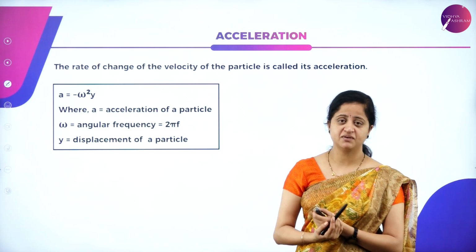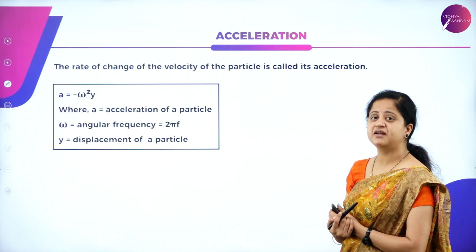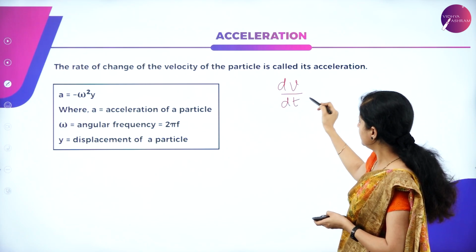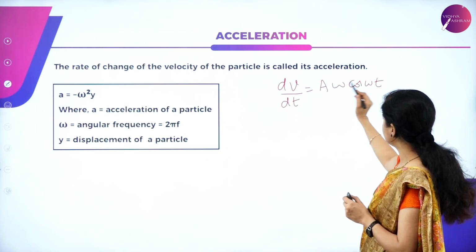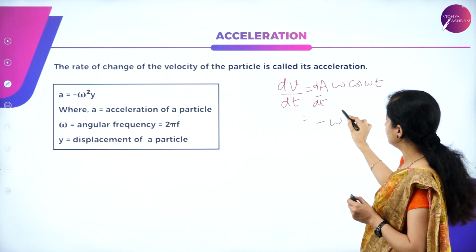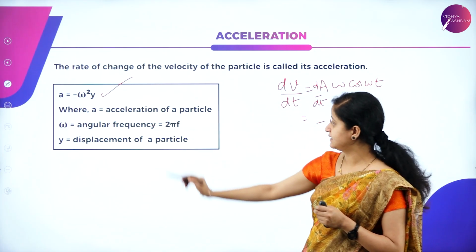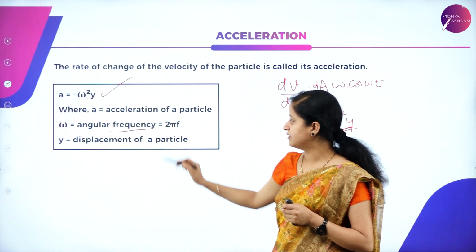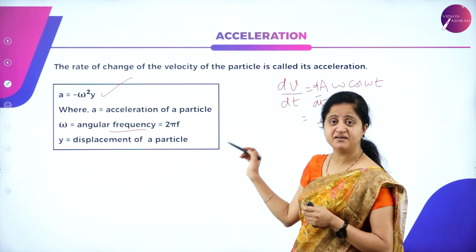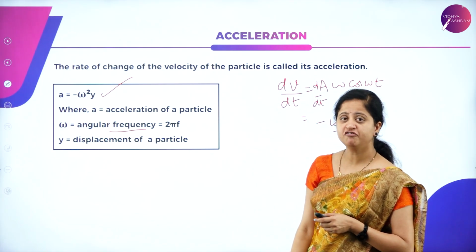Similarly, we can write the expression for acceleration. As we all know, the acceleration is nothing but rate of change of velocity, that is dv divided by dt. What is v? We have a omega cos omega t. So if you differentiate this, you will get minus omega square y as the expression for acceleration, where a is acceleration of a particle, omega is angular frequency. It can be written as 2 pi f, or it can also be written as 2 pi divided by T, since f and T are inversely proportional, and y is the displacement of the particle.